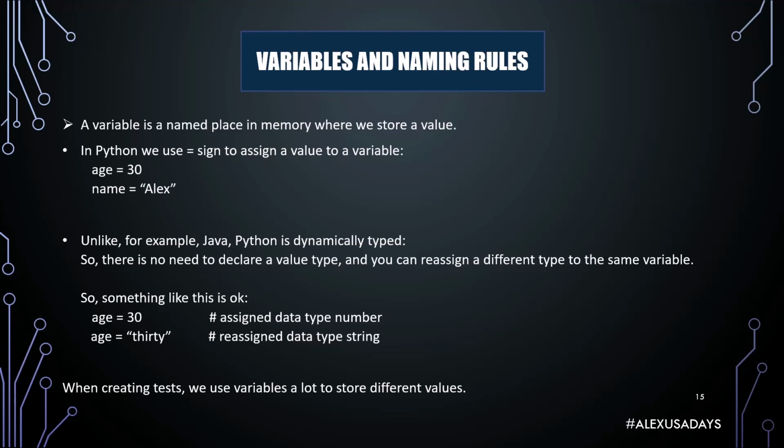Unlike, for example, Java, Python is dynamically typed. So there's no need to declare a value type, and you can reassign a different type to the same variable. So something like this is okay. Age equals 30. So this will assign data type number to variable age. And then we will reassign age equals "30" in quotes, a text value, and this will change the data type to string, which is text, and a new value will be stored in age. When creating tests, we use variables a lot to store different values.